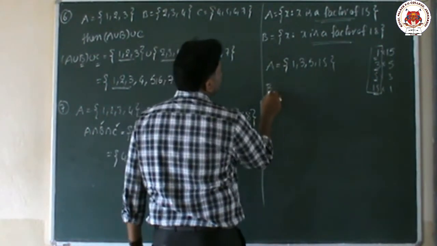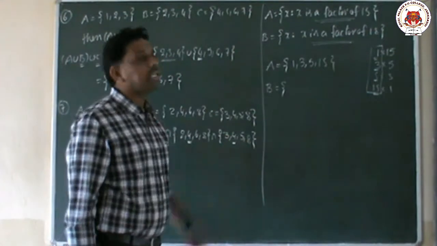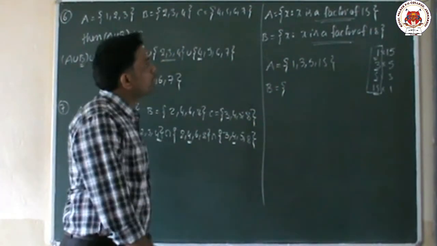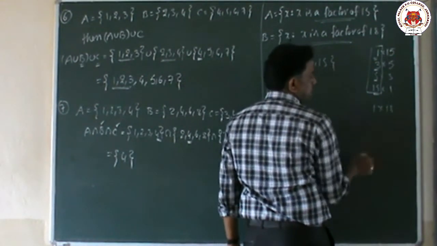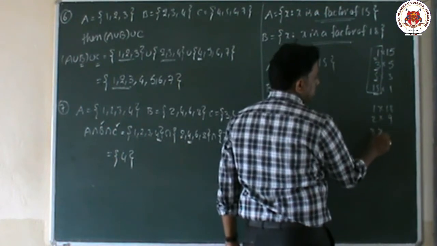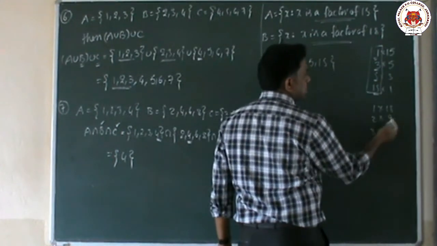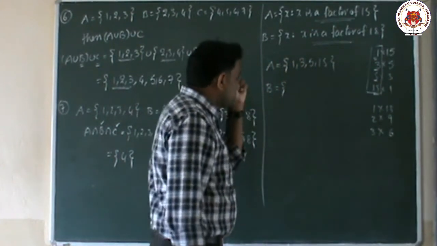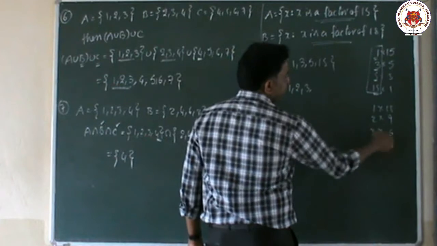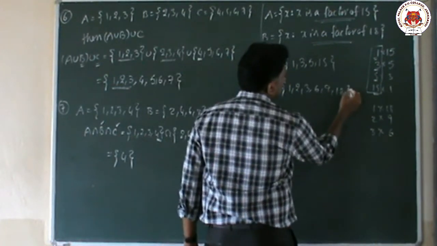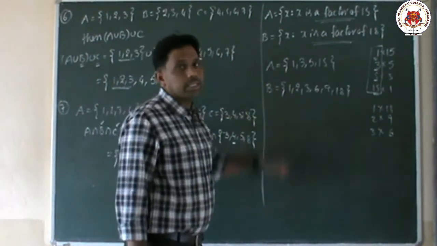Now I am going to write the B set. He said x is a factor of 18, and both are in set builder form, so we convert into roster form. Factors of 18: 1 times 18 is 18, 2 times 9 is 18, 3 times 6 is 18, with 4 no chance, with 5 also no, 6 times 3 is 18, 9 times 2 is 18, 18 times 1 is 18. So the factors of 18 are 1, 2, 3, 6, 9, 18. This is the B set.